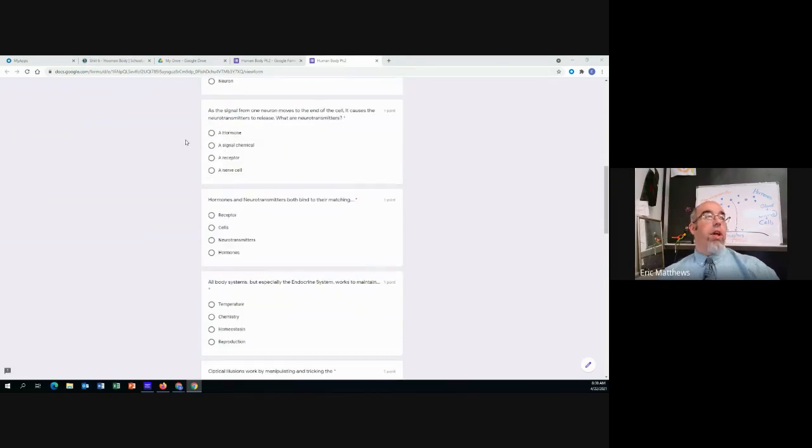Number 5, as the signal from one neuron moves to the end of the cell, it causes neurotransmitter to release. What are neurotransmitters? Are they a hormone, a signal chemical, a receptor, or a nerve cell? What are neurotransmitters? A hormone, a signal chemical, a receptor, or a nerve cell?